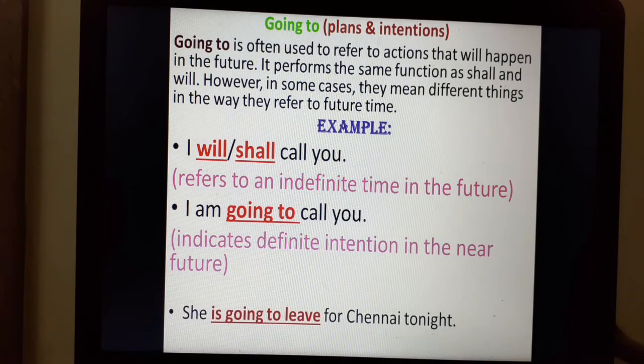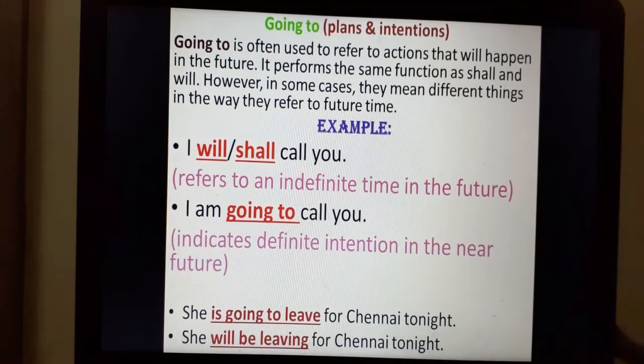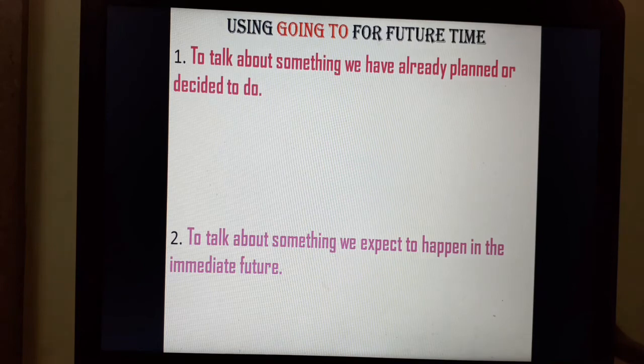She is going to leave for Chennai tonight. Another sentence: she will be leaving for Chennai tonight. In both these sentences, the action will happen in the future. However, in the very first sentence, the verb is in present continuous tense using going to for future time. So, we use going to talk about something we have already planned or decided to do.